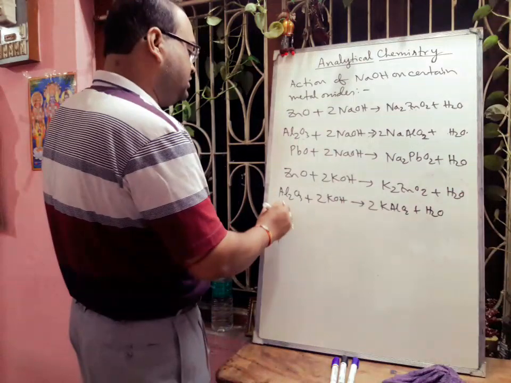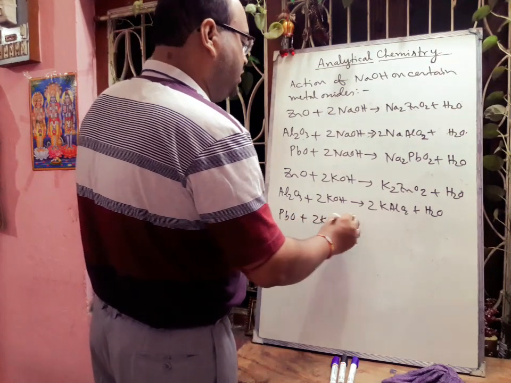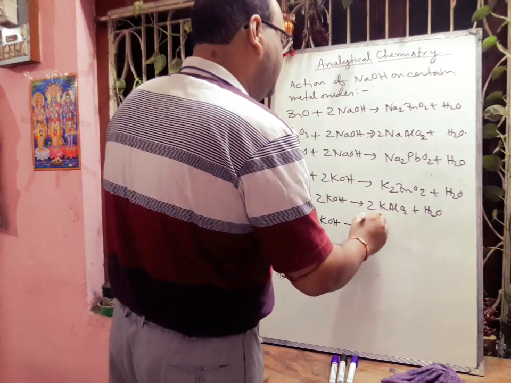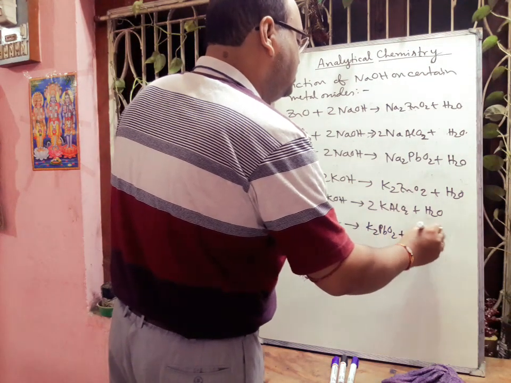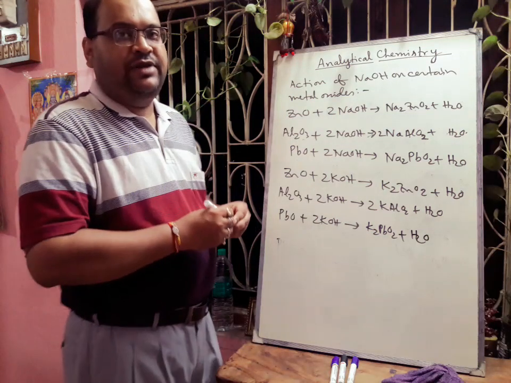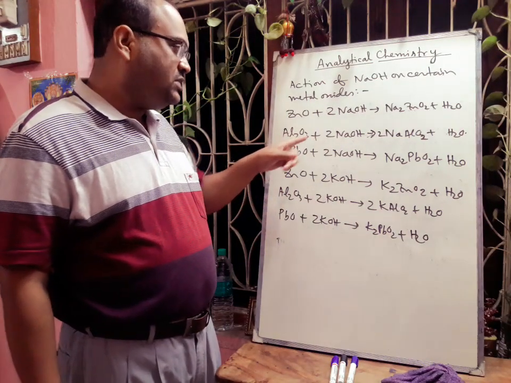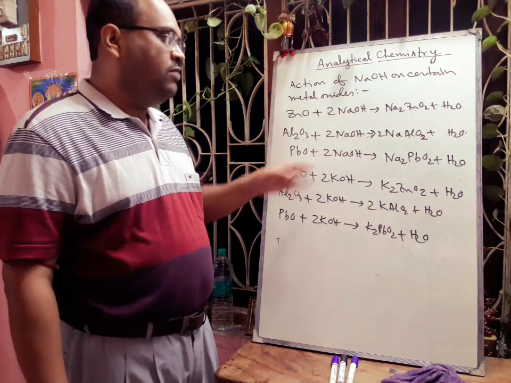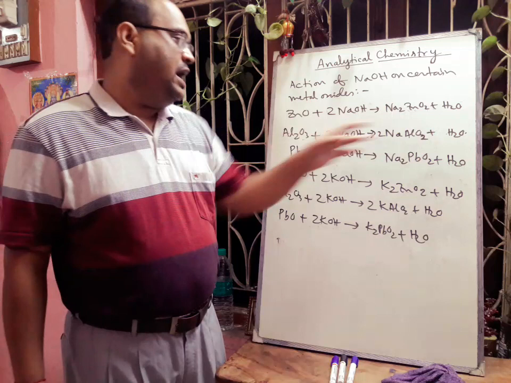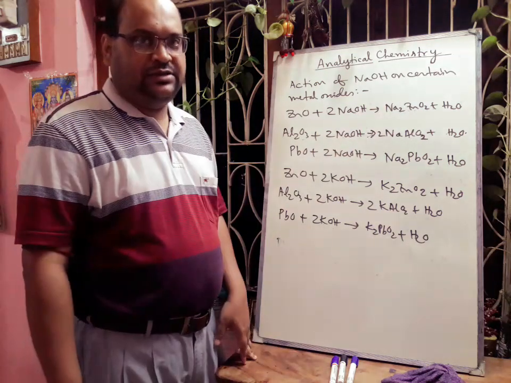If we take lead oxide and add potassium hydroxide solution, then there will be formation of K2PbO2 plus H2O. So what we are observing is that the oxide of these metals will react with sodium hydroxide or potassium hydroxide alkali, forming the salt, and as oxide is there, it will form water, not hydrogen gas.